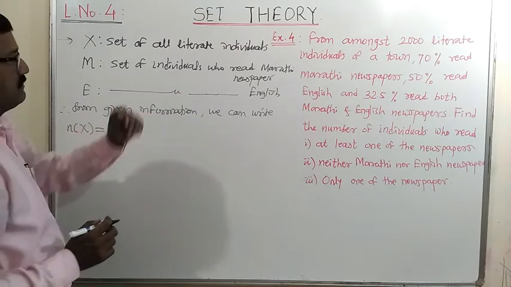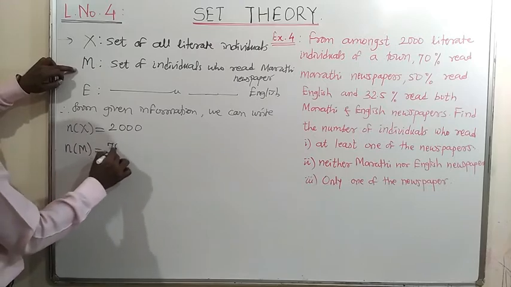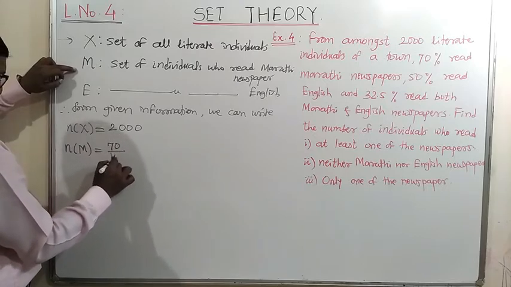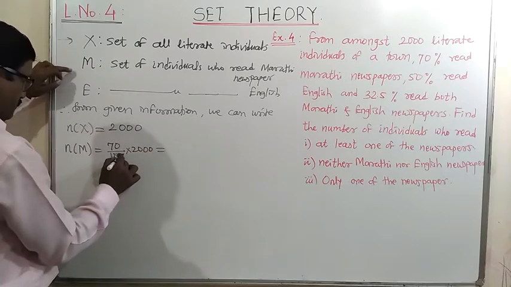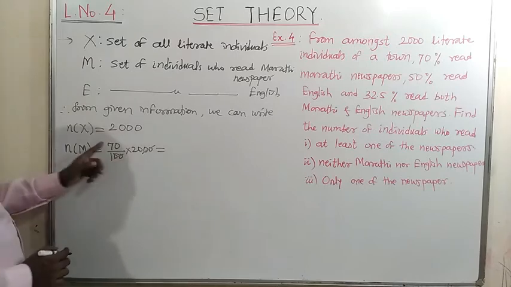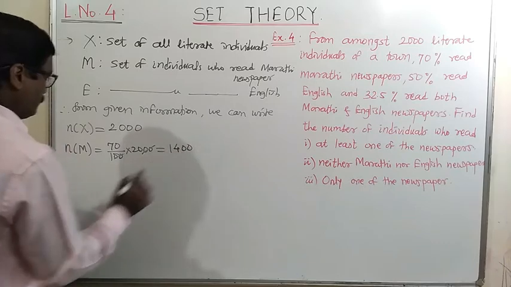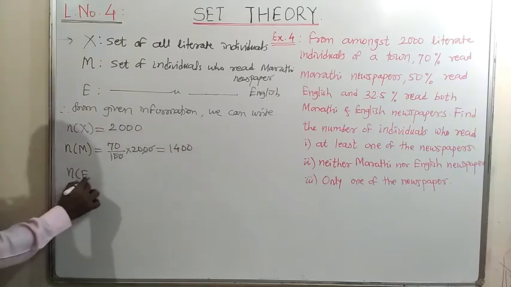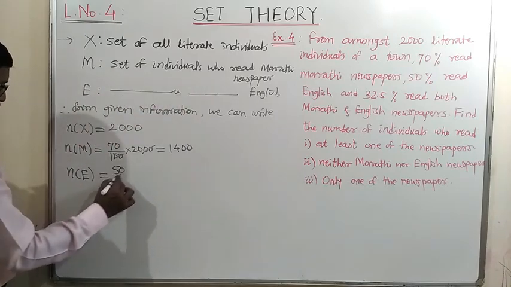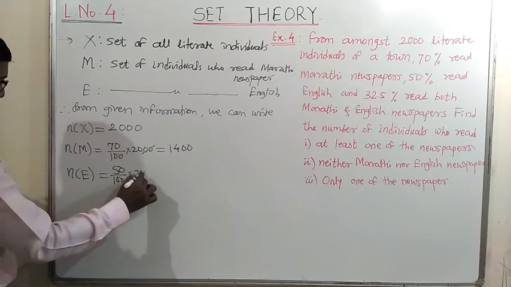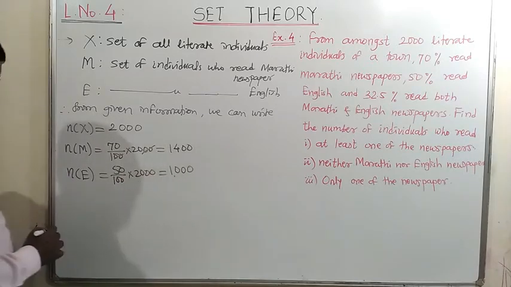Then 70% read Marathi newspapers, means the number of elements in set M is equal to 70%, means 7 by 100 into 2000. Here 2 zeros get cancelled, and it will be 1400. Second, the number of elements in set E is equal to 50% read English, so it will be 50 upon 100 into 2000, and 50% of 2000 is nothing but 1000.